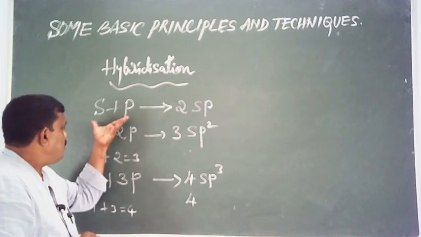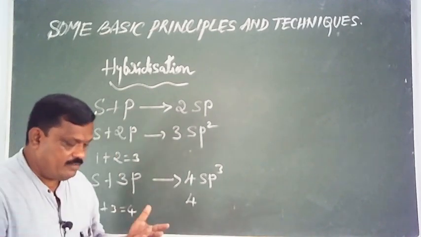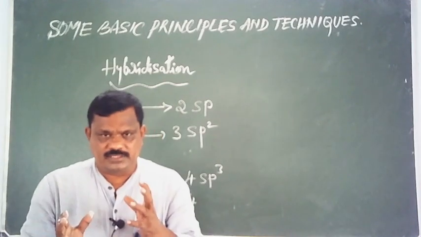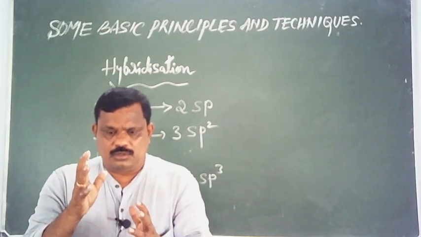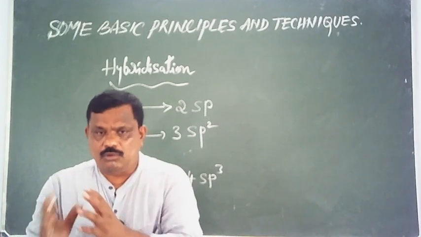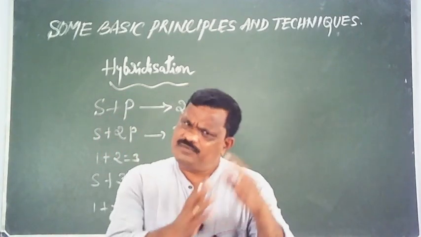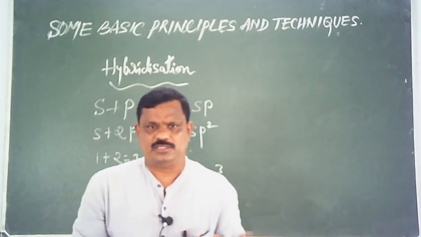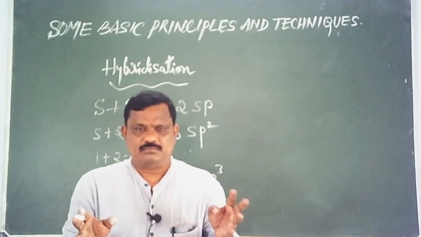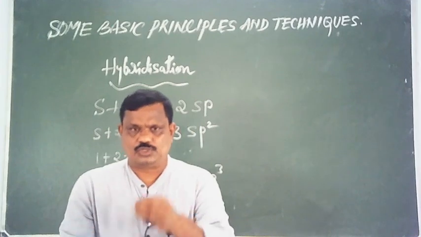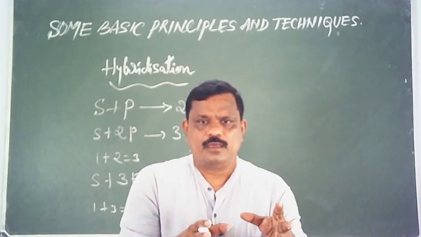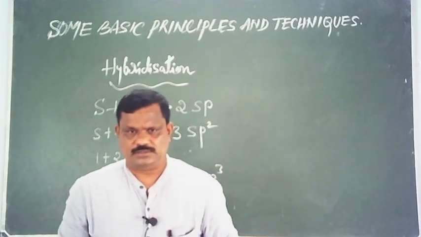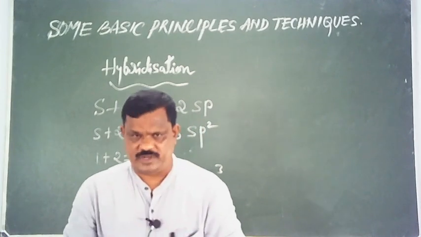Therefore, during hybridization, what happens? Two or more atomic orbitals of the same atom of slightly different energies or same energies intermix to form new orbitals called hybrid orbitals.